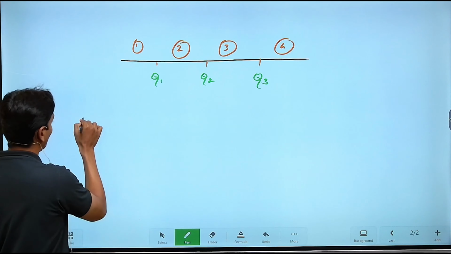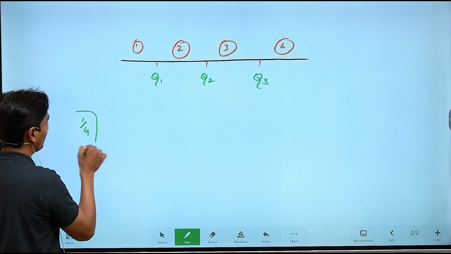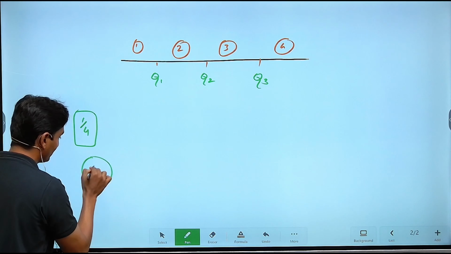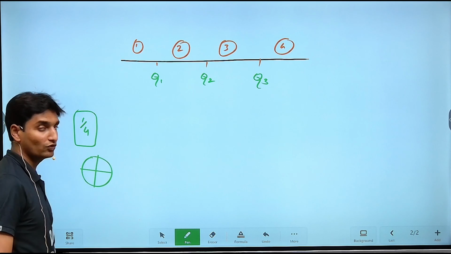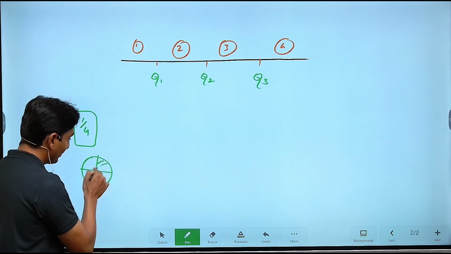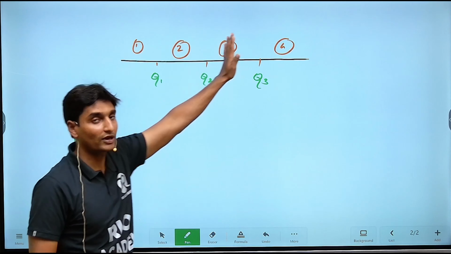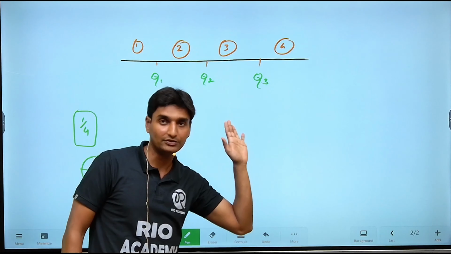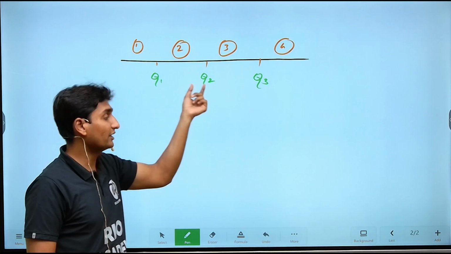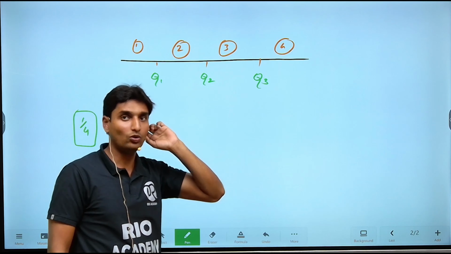See, a quarter means 1/4. Suppose you are considering a circle and you are cutting it into 4 equal parts, then a single part is known to be 1/4, correct? So here there are 4 lines that are being created. On that basis, each and every point is known to be a quartile.